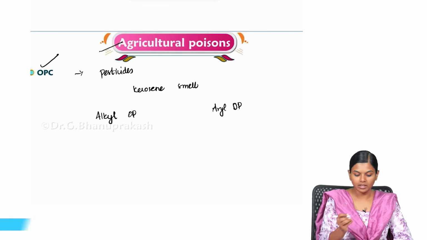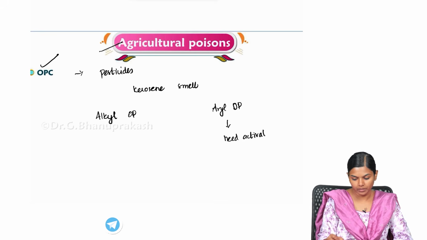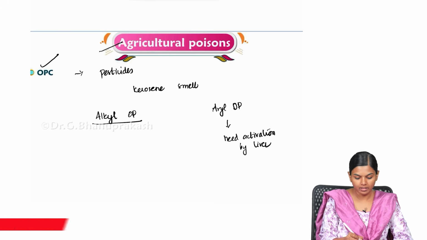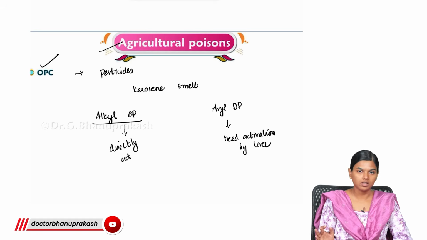The difference between these two is that aryl compounds need activation by the liver, and alkyl compounds can act directly. They don't need any sort of activation. They start acting directly and lead to the poisonous activity.